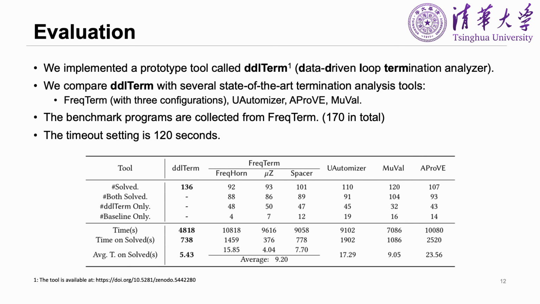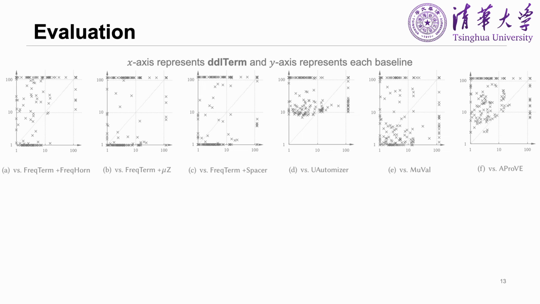Here the table shows the overall results. Our ddlTerm solves 136 benchmarks, and the average solving time was 5.43 seconds. Our tool solves 13 to 48% more benchmarks and saves 40 to 77% solving time compared to other tools. Here are some detailed results.